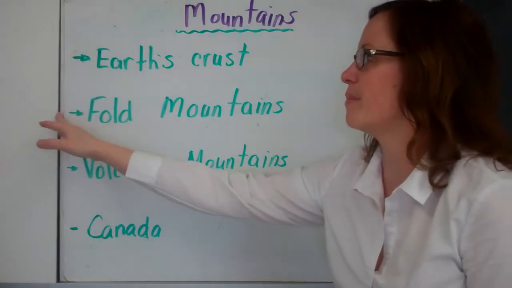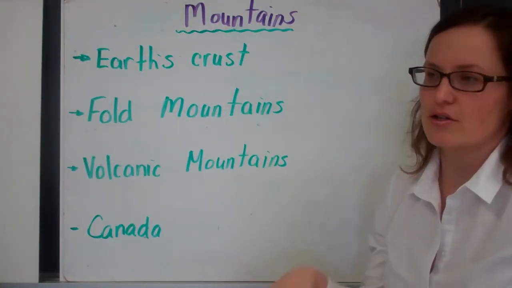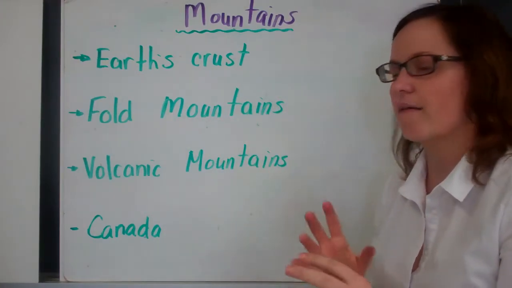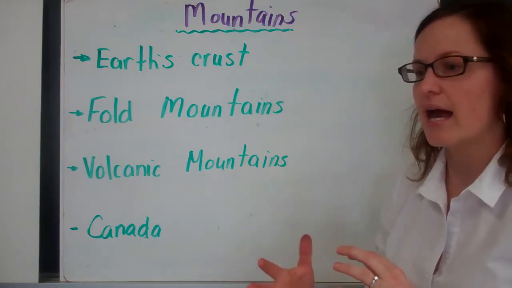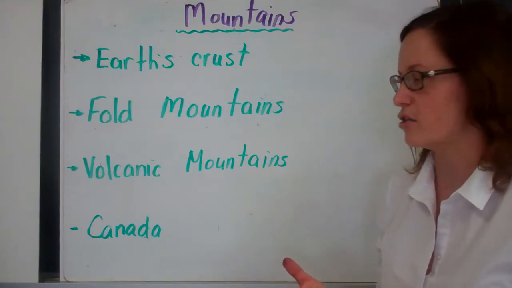First, we're going to talk about mountains. Mountains are created by movement in the Earth's crust. So the surface of the Earth, or the Earth's crust, is made up of plates that are constantly moving. And depending on how they move with one another, they can create different land formations.